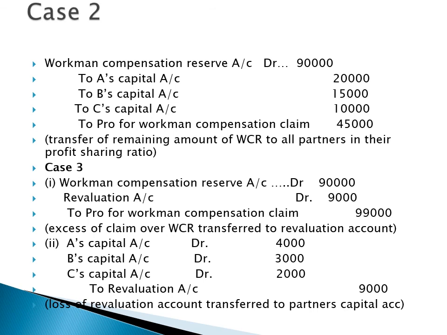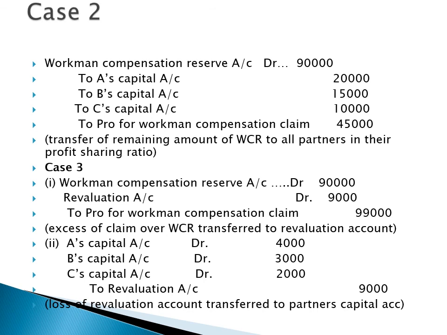In case number 2, the workman compensation reserve is 90,000, but the claim was 45,000. So we can utilize rupees 45,000 out of the workman compensation reserve for the claim, and the remaining 45,000 will be distributed among the partners in the profit sharing ratio. The journal entry will be: workman compensation reserve account debit to A, B, C and to provision for workman compensation claim.